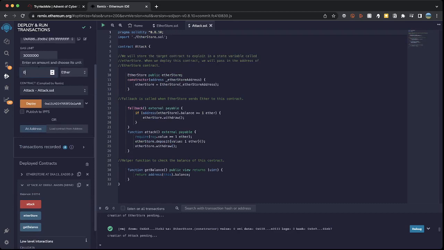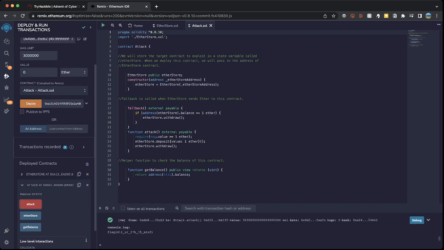For example, we could go 100 Ethereum, or if we wanted to go to 50, we'd hit 50, bam, hit attack. And there we have a flag that's popped up. Chances are we're going to need that, but we have now successfully attacked that contract.